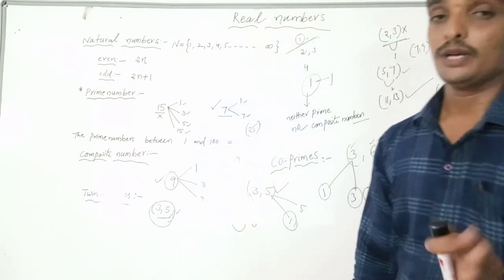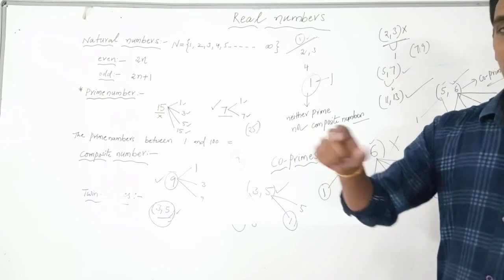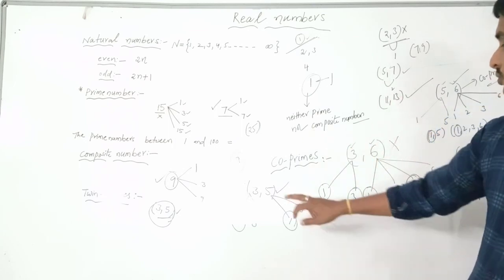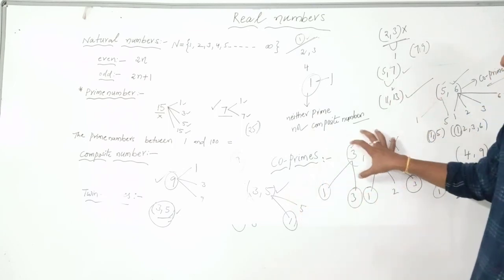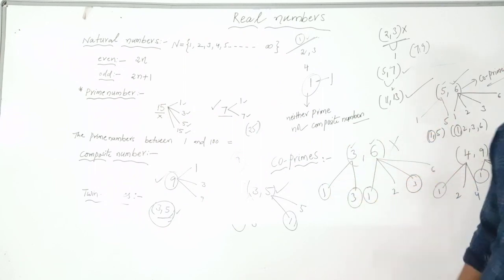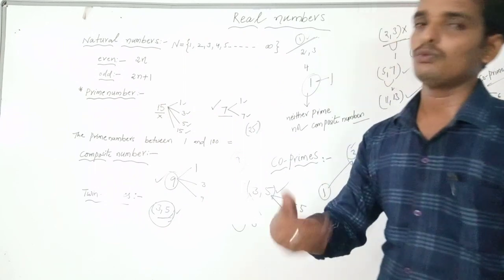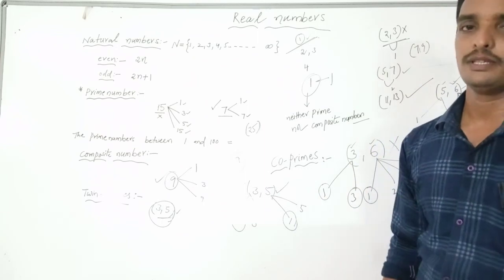Are you okay? You can write the notes for the definition of co-primes and write the examples for co-primes. I told you 3 examples. Write in your way. For example, 2 more, so 5 examples. Are you okay?